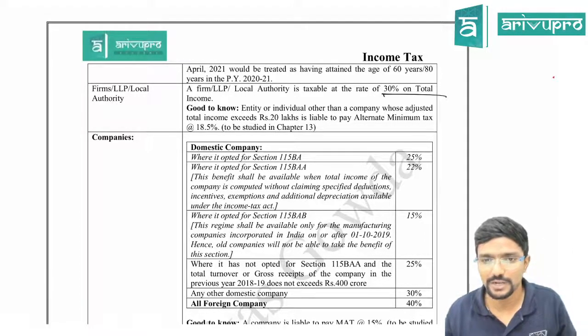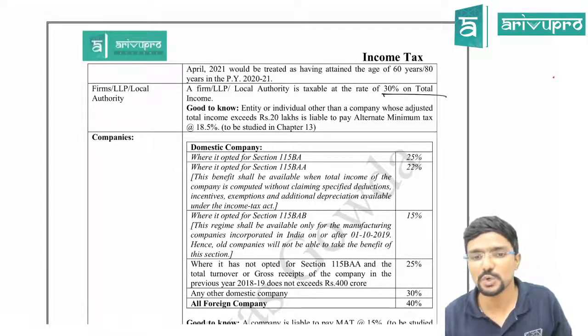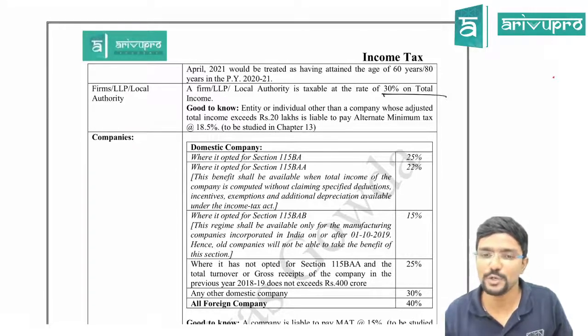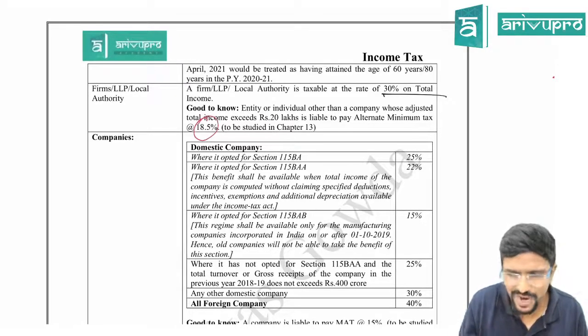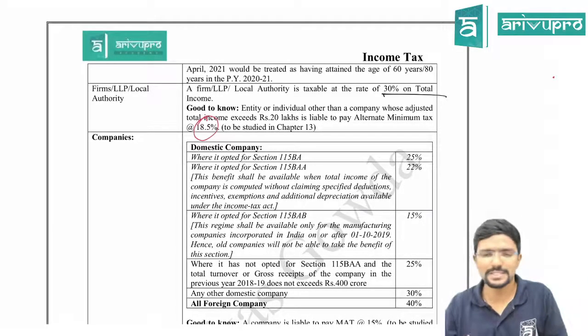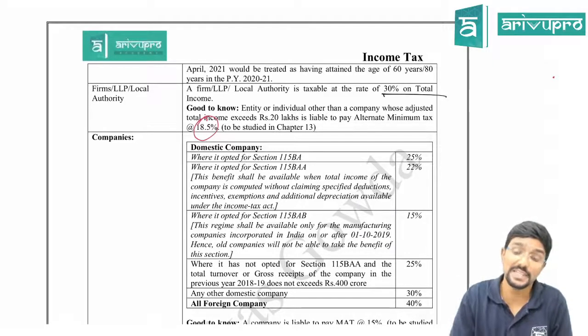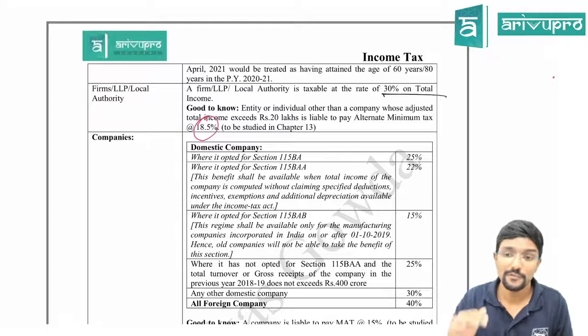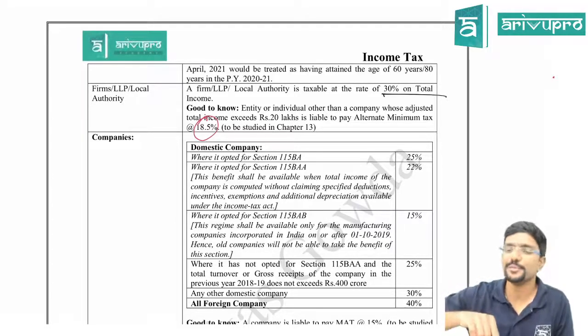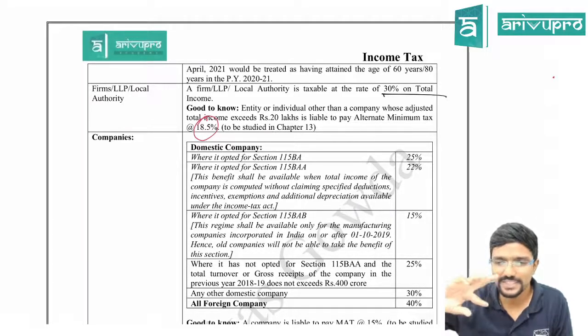An entity or individual other than a company whose adjusted total income exceeds 20 lakh is liable to pay alternative minimum tax at 18.5%. Sir, what is this? Don't break your head. This is completely different, which we will be seeing at the end of our portions. But why I have given it here is, when you are studying later, this will help you, so that you can study it together.